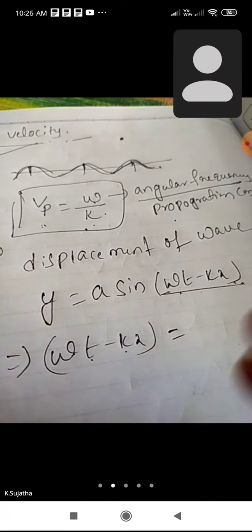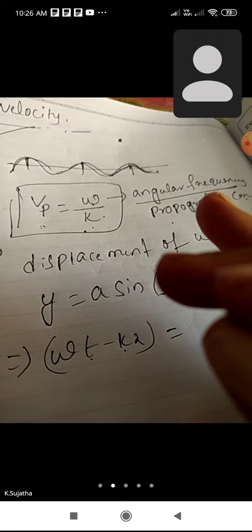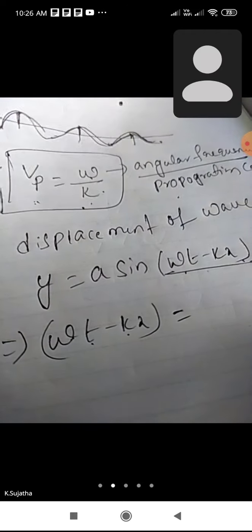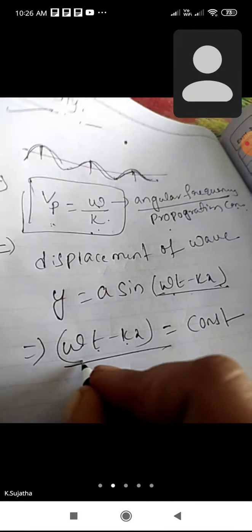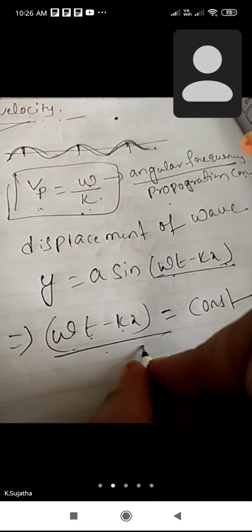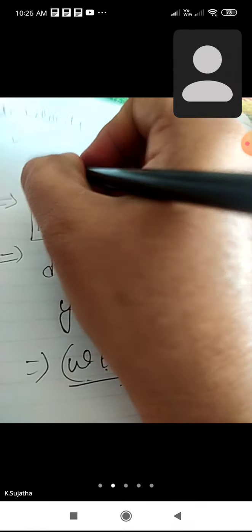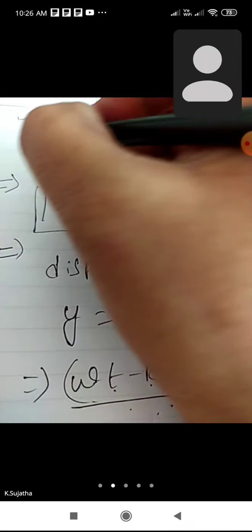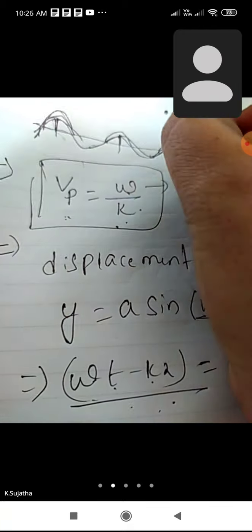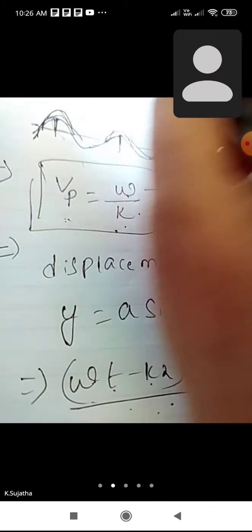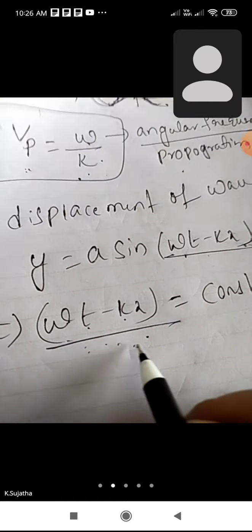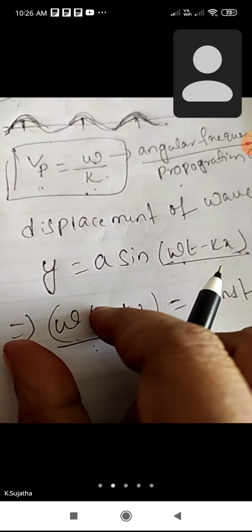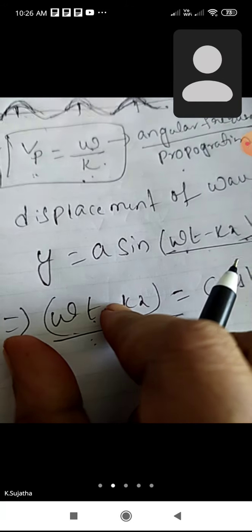Phase velocity is a wave which moves with a constant phase. That's why this value is constant. Omega t minus kx represents the phase of a wave; phase means how much distance moves with equal phases.